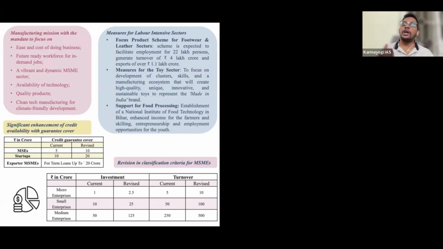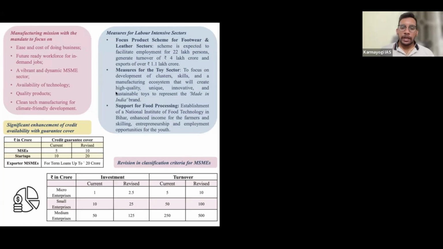So we are in a good position. But yes, the government is going to push a few more, because toys always have growth, because we keep generating children, right? So in this, the government wants to create a made in India brand for the next few years.